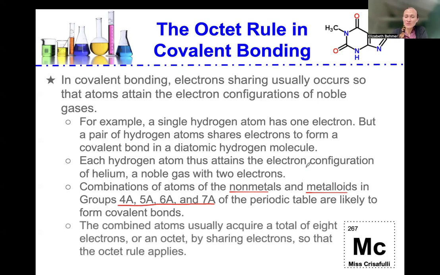The combined atoms usually acquire a total of 8 electrons, and that's called an octet, by sharing electrons so that the octet rule applies.